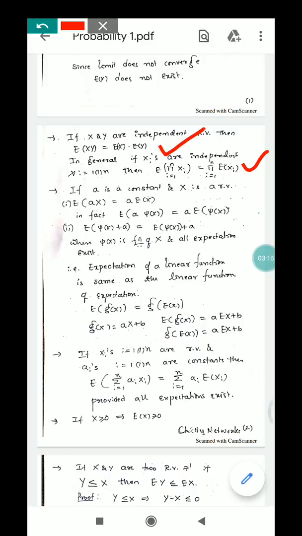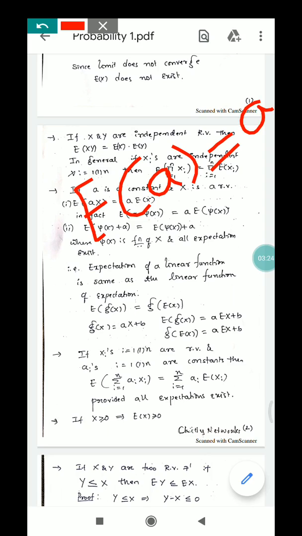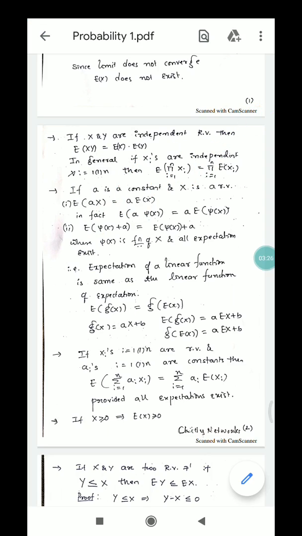Then if you want to take the expectation of a constant, it is nothing but the constant. Expectation of a constant is constant. If a is a constant, then expectation of a will be a, and expectation of a into x is nothing but a into expectation of x; the constant will come out. And in fact, if you take expectation of a into phi of x, where phi of x is a function of x, then a will come out and you get expectation of phi of x, meaning expectation will be there only for the random variable.